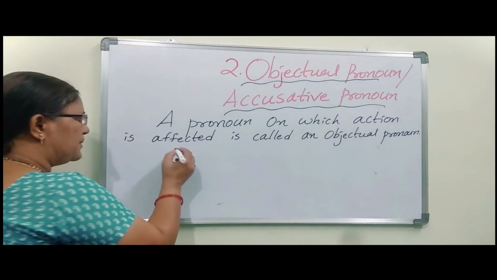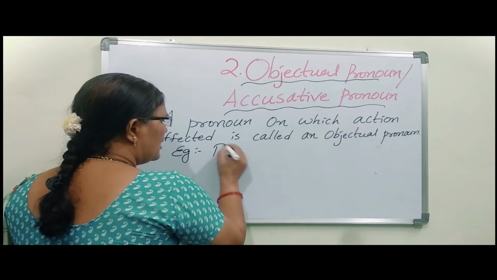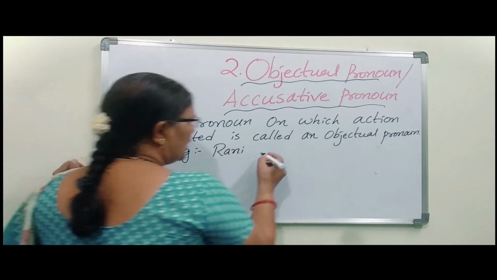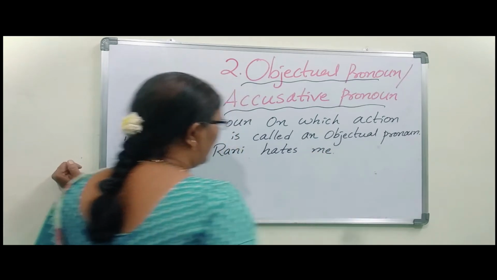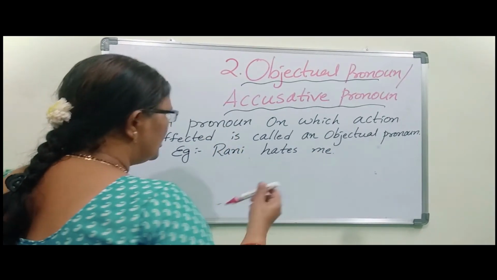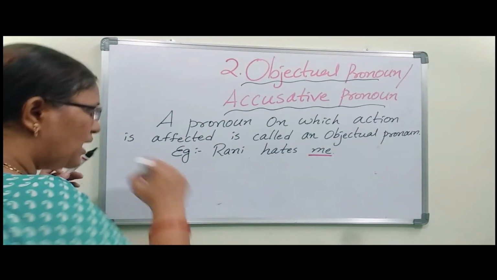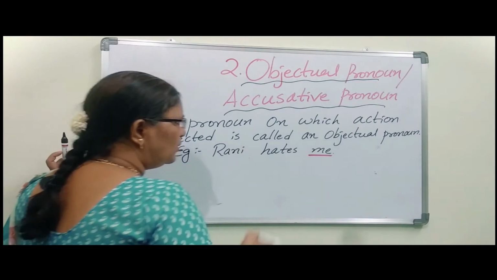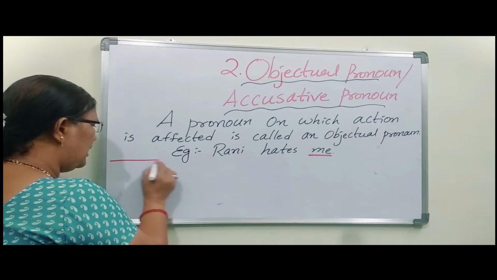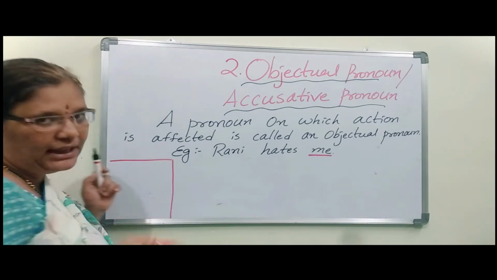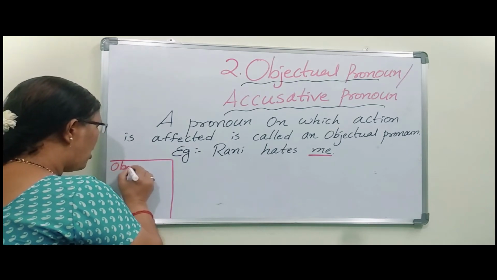Let us see an example. Rani hates me. Okay. So here the objectual pronoun is me. First we have to know what is object. Here in English, object does not mean a thing. Object means on which action is affected.